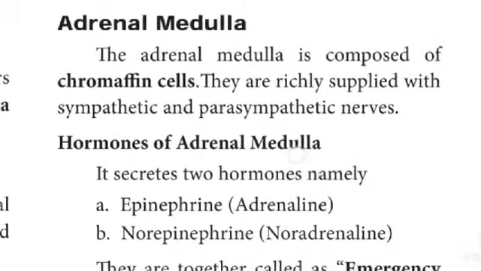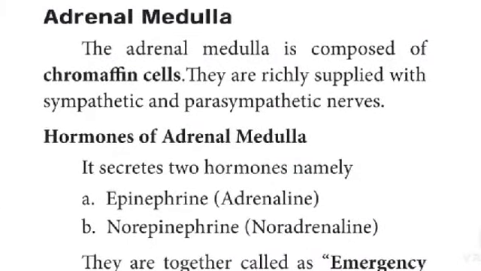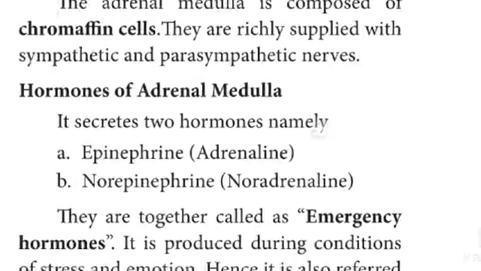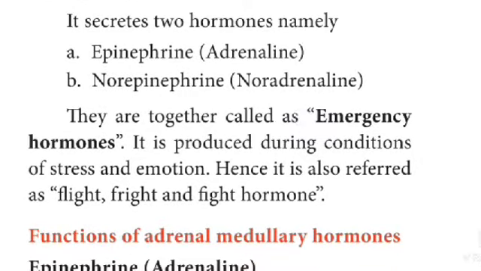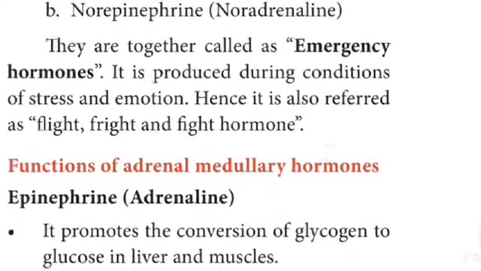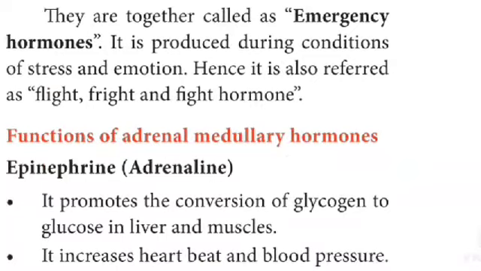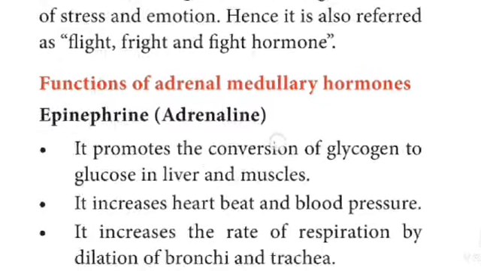Adrenal medulla. The adrenal medulla is composed of chromaffin cells. They are richly supplied with sympathetic and parasympathetic nerves. Hormones of adrenal medulla. It secretes two hormones, namely epinephrine and norepinephrine. They are together called emergency hormones. They are produced during the condition of stress and emotion. Hence, they are also referred to as fight, fright, and flight hormones.